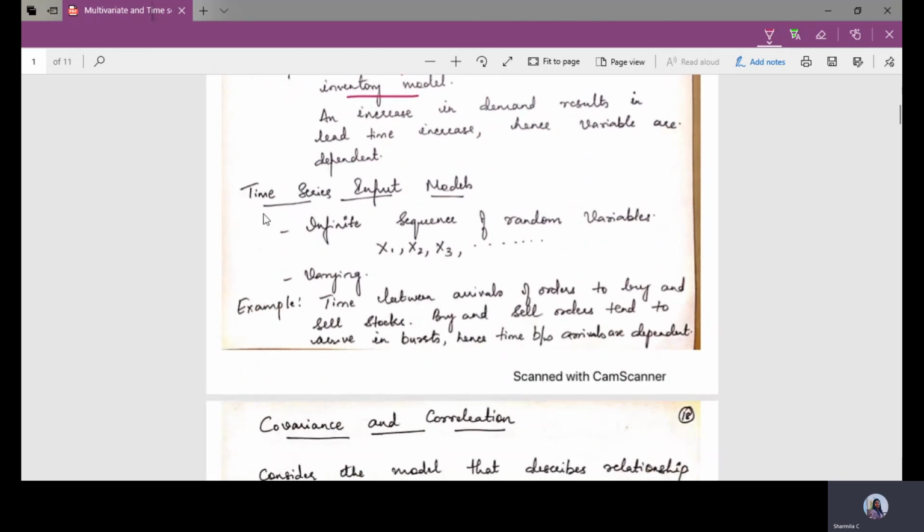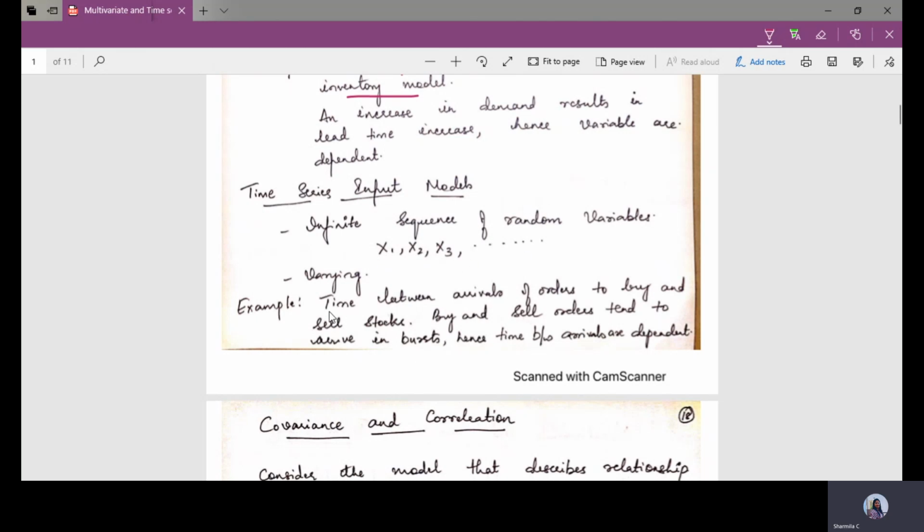Moving to the second one, we have time series input models, where we have an infinite sequence of random variables like x1, x2, x3 and so on. Example, at this particular point of time, I may have 10 random variables starting from x1 to x10. After around 30 seconds, I may have 4 random variables x1, x2, x3 and x4.